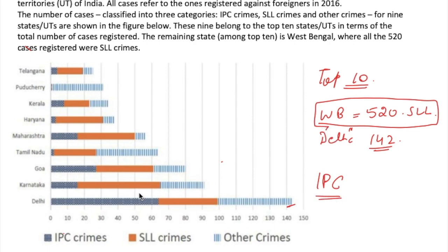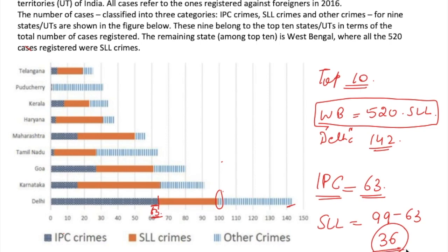Now let's see for Delhi. For IPC, Delhi has around 63 cases. I can see that this value is somewhat on the left side of the middle value. So I will not say this is 65. I'll say this is around 63. So for Delhi, you have 63 cases for IPC, and for SLL, this is about 100 or 99. So for SLL, you have 99 minus 63, which means you have 36 cases in total for SLL for Delhi.